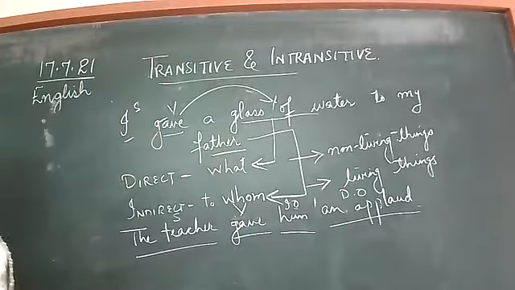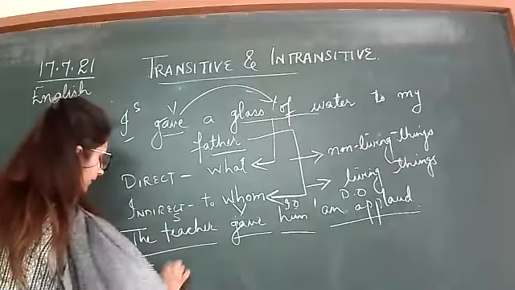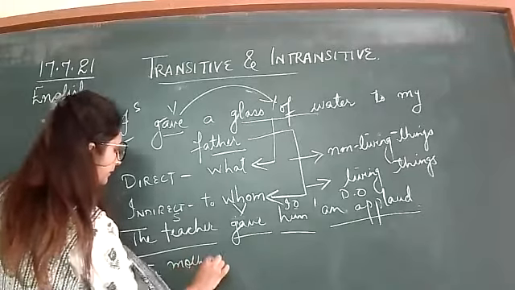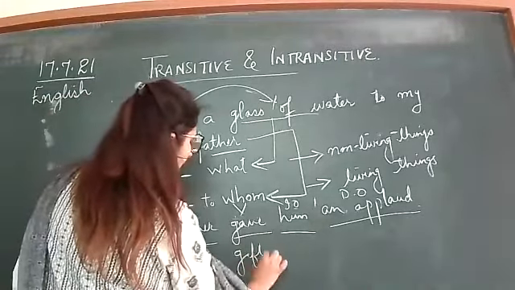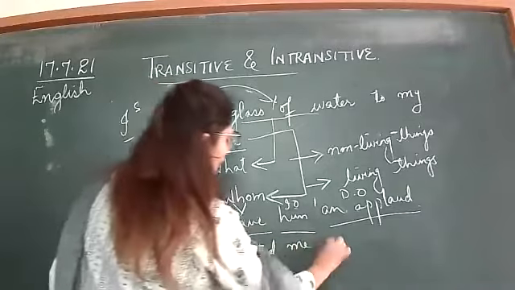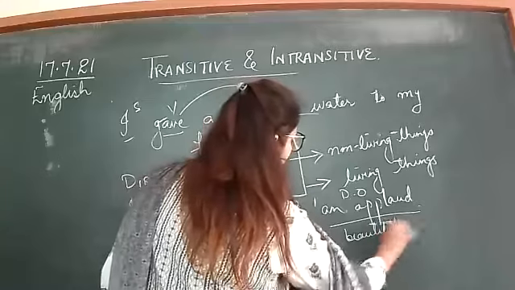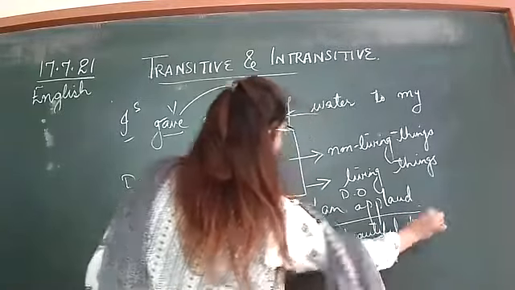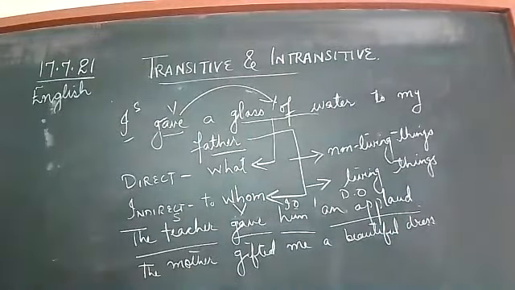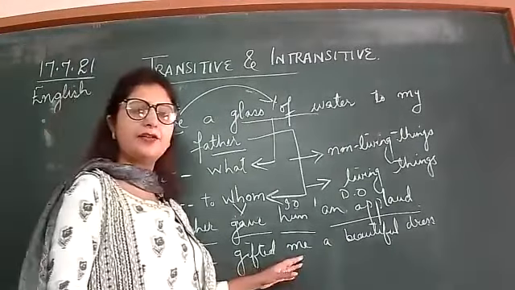The mother gifted me a beautiful dress. Now which is the direct object and which is the indirect object?